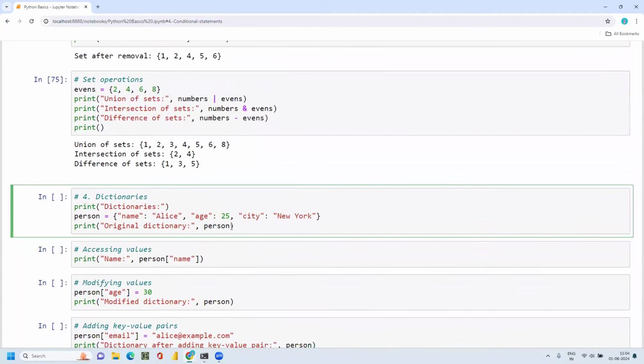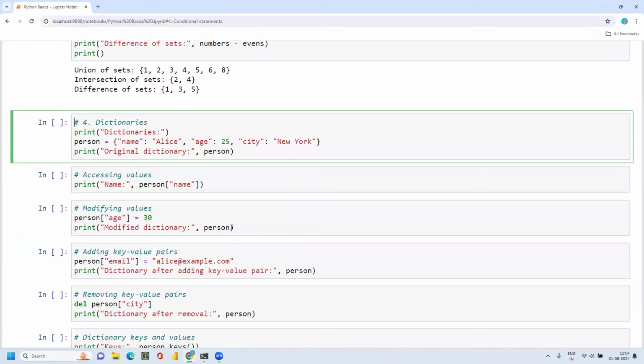And the dictionaries. Okay, so the dictionaries are very much important in pandas. So please focus on dictionaries. Every dictionary has keys and values. So here I'm just creating a sample dictionary with the name of the person, the age of the person, and the city name.